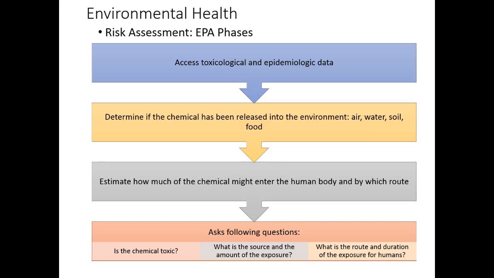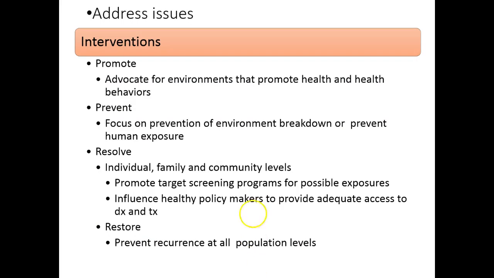So then we need to ask the following questions. Is the chemical toxic? What is the source and the amount of the exposure? What is the route and duration of exposure for humans? Here we have the interventions. Remember that primary is promotion and prevention, where we advocate for environments that promote health and health behaviors, focus on prevention of environmental breakdown, or prevent human exposure.